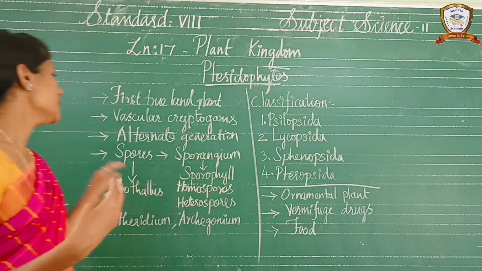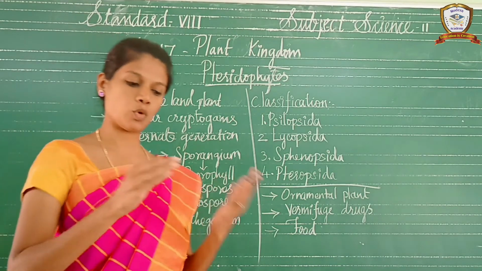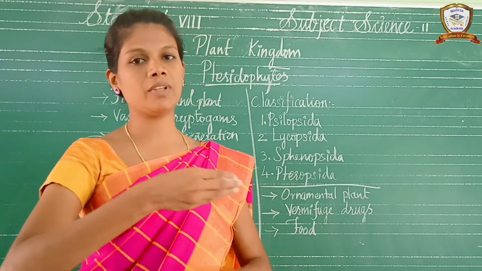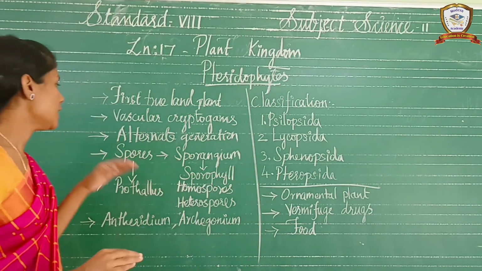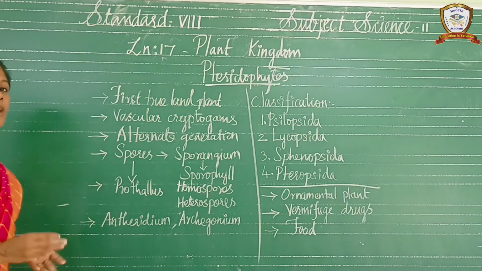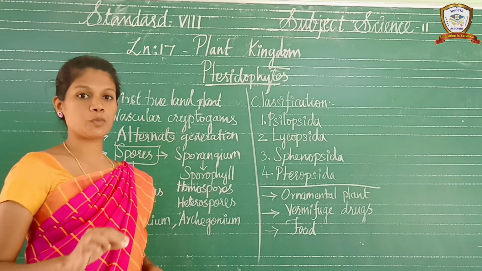Everything. So next, it also has the alternate generation like the bryophytes. The sporophyte alternates with the gametophyte. Again sporophyte, again gametophyte, like this. So next, the sporophyte produces the spores. Sporophytes produce the spores.